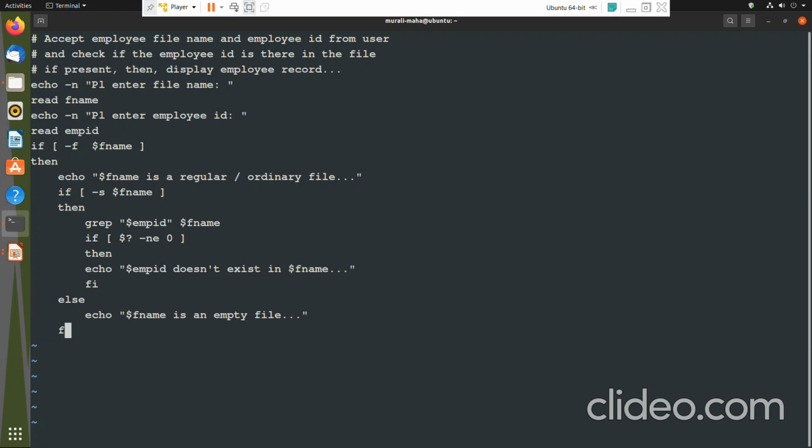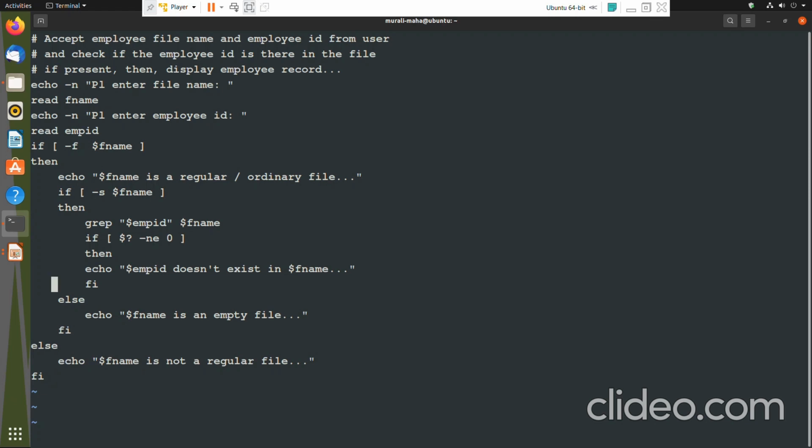Now I have come to the outermost if, that is if test -f $fname, right? So let me handle the else of this if. This else, what I need to do? If it is not a regular file, then I should echo $fname is not a regular file. Regular or ordinary file. It may be a directory file or any other file. Okay, so let us try to understand this.